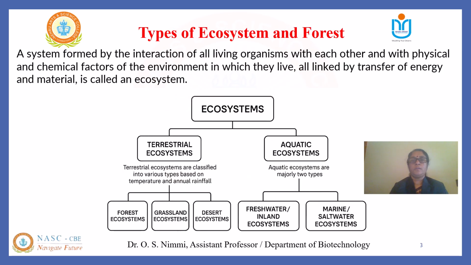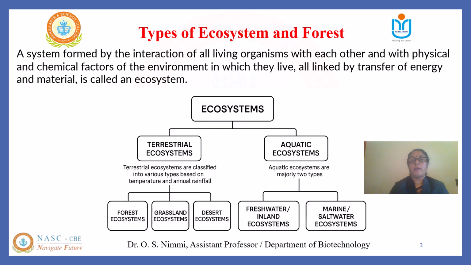We have already seen what is an ecosystem and the different types of ecosystem. Let us recall the different types of ecosystem. Ecosystem is a system formed by interaction of living organisms with each other and with their physical and chemical factors of the environment, and all the components are linked for the transfer of energy and material.